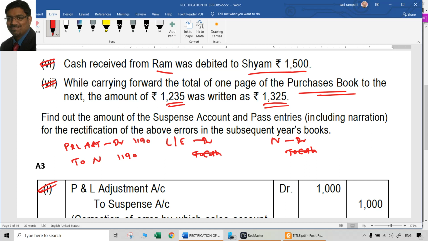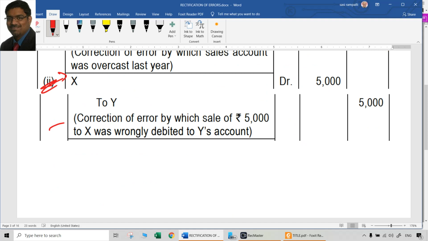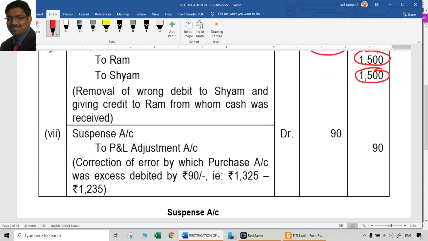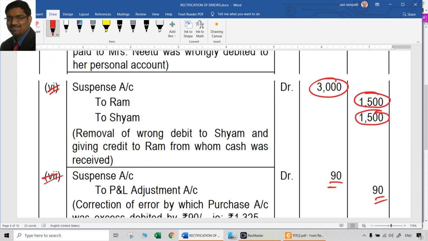Purchases is normally debit balance. You have to reduce it, means you have to credit it now. So can we credit purchase account now? Now we can't, because already accounts are closed. So instead of crediting purchase account, what we can credit is the profit and loss adjustment account. Of course, debit has to be given to suspense account. So suspense account debit, profit and loss adjustment account 90 rupees. So these are the various rectification entries.